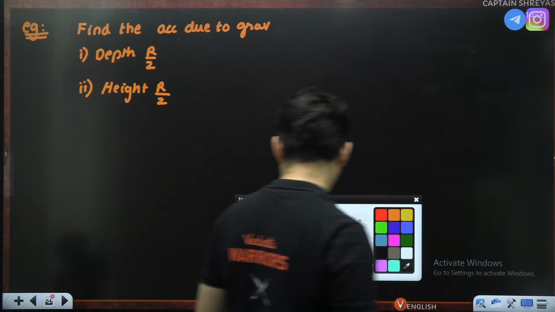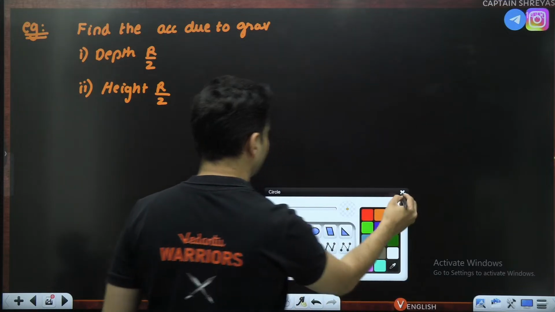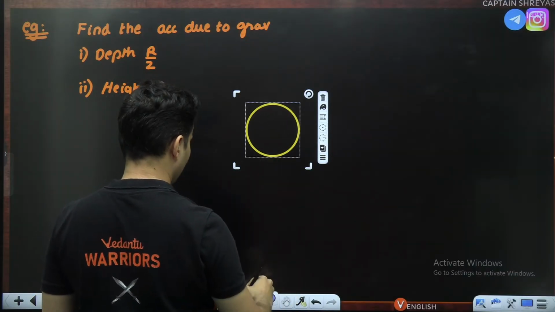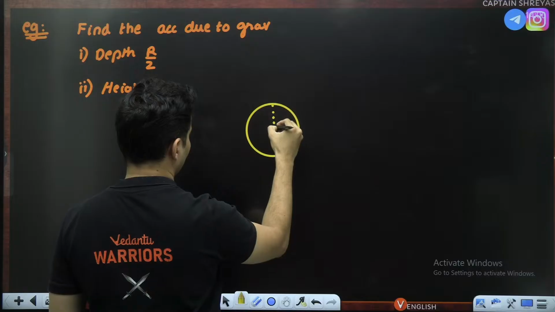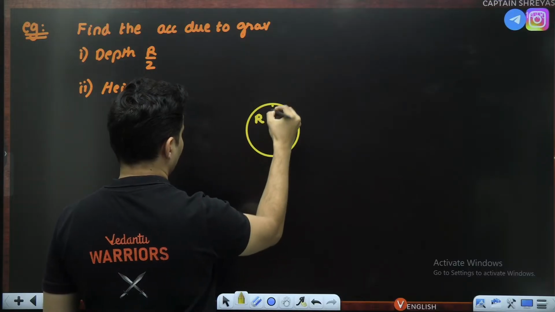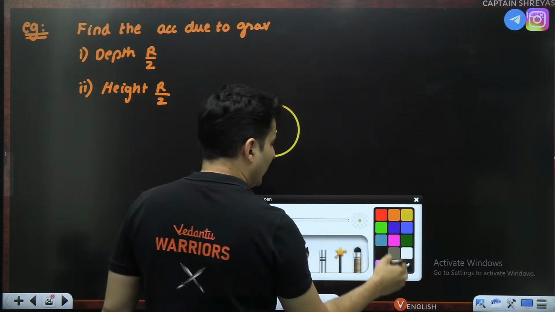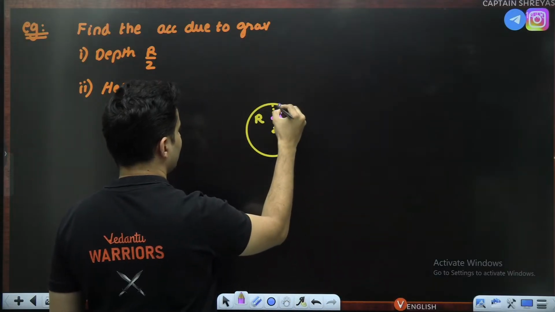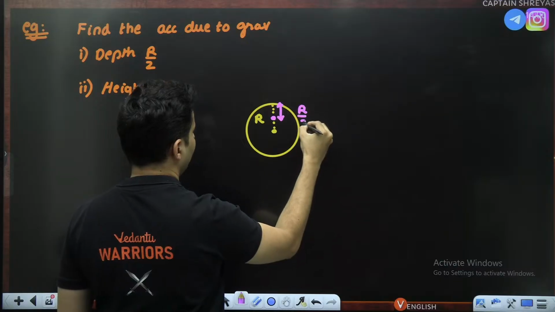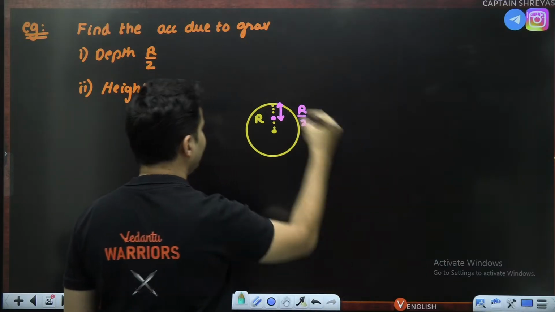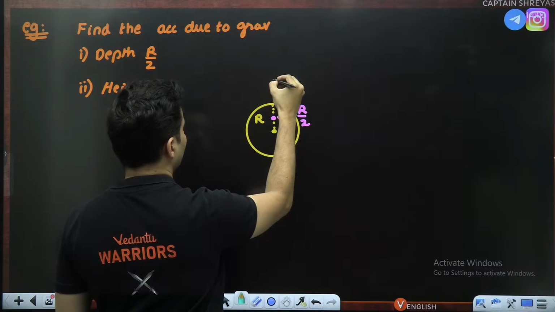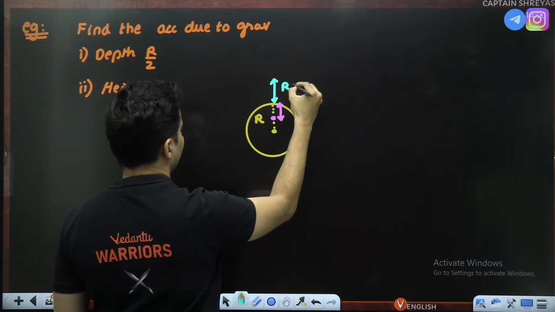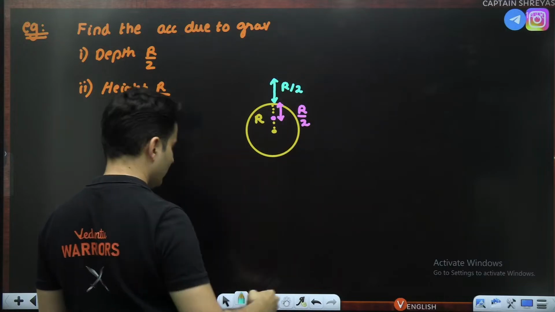Okay, let's understand this. At depth, that means here, this is basically R by 2. The second time is height, so maybe over here, this is basically R by 2. At this point and this point, both you have to find.